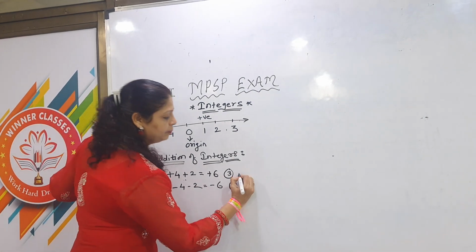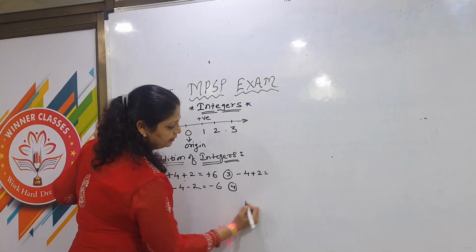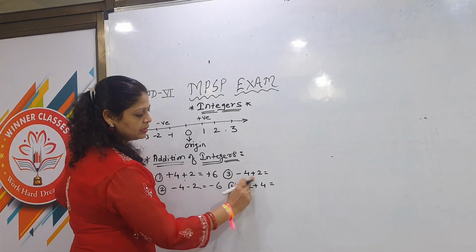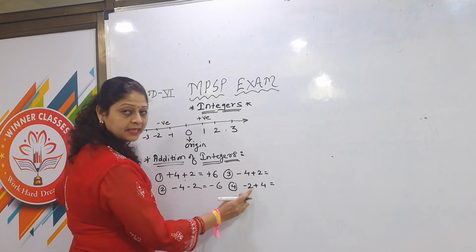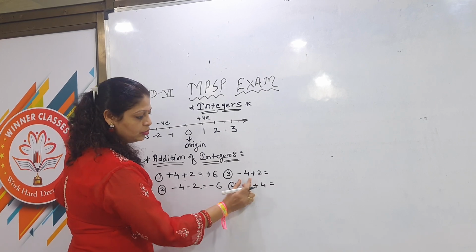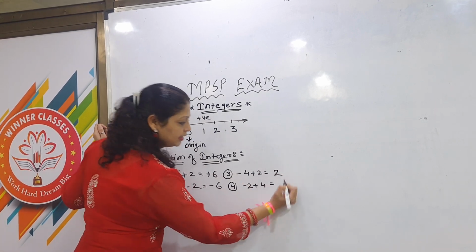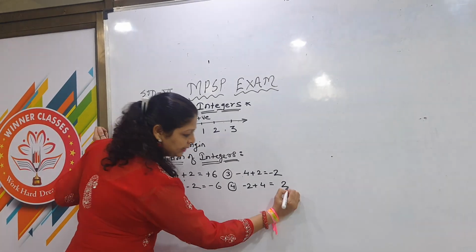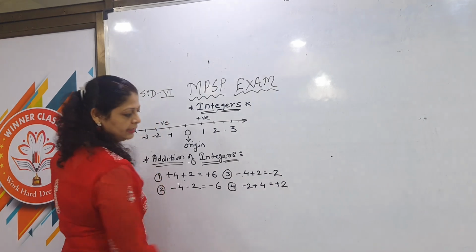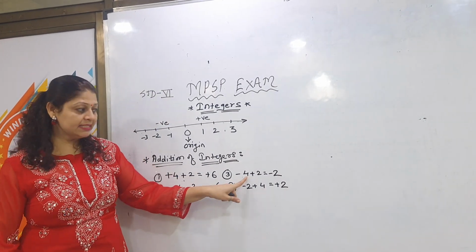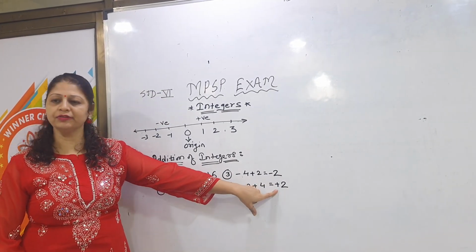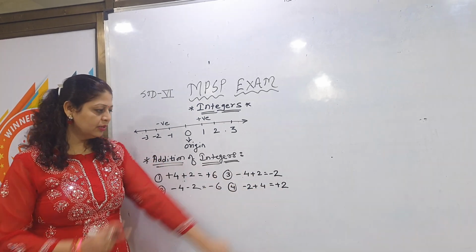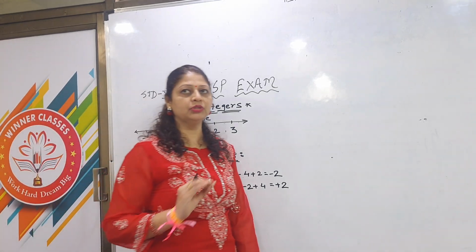See, for example, opposite signs are there. Now see, opposite signs are there. Okay, the numbers are the same but the signs are opposite. Now see here, opposite signs are there, subtract the numbers and put the bigger number's sign. Same like that, opposite signs are there, subtract the numbers, put the bigger number's sign. See, the numbers are the same but the signs are different, and because of that the answer is also different. See the difference of negative 2 and positive 2. Understand?